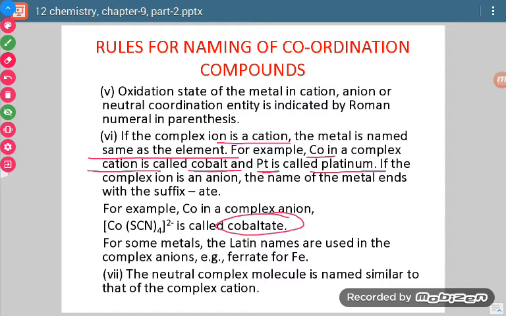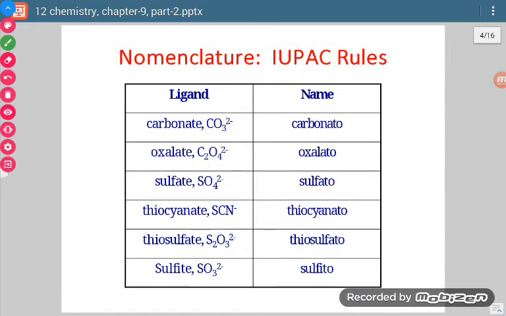Similarly for iron, in a negatively charged ion we will write it as ferrate. And if it is a neutral complex, we write it just like for a cationic complex.